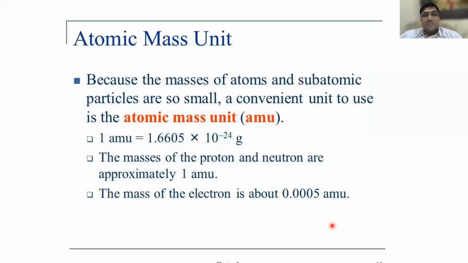Now, how do you get 1 AMU? 1 atomic mass unit is equal to 1.66 into 10 power minus 24 grams. It is almost equal to the mass of a proton. What is the mass of a proton? 1.67 into 10 power minus 24 grams is the mass of a proton. That's why the mass of the proton is given as 1 AMU. Clear or not? Yes, sir.